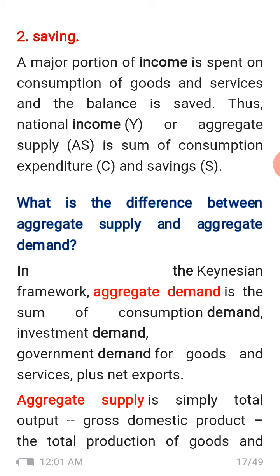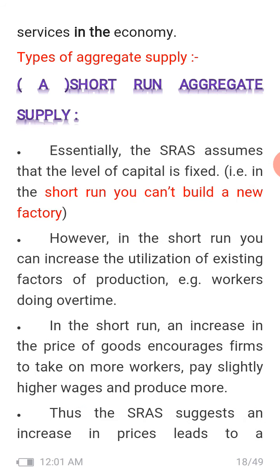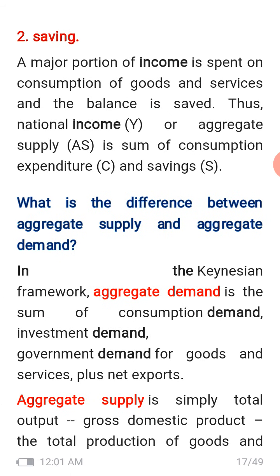Right? So what is the difference between aggregate supply and aggregate demand? In the Keynesian framework, Keynes being the father of macroeconomics, aggregate demand is the sum of consumption demand, investment demand, and government demand for goods and services plus net exports. That is the aggregate demand. The aggregate supply is the total output, gross domestic product, the total production of goods and services in the economy. This is the aggregate supply.